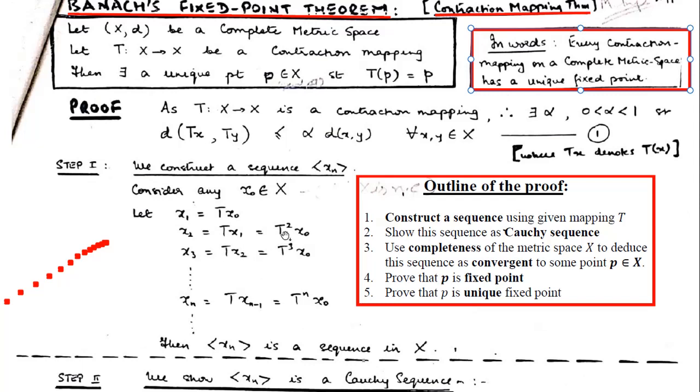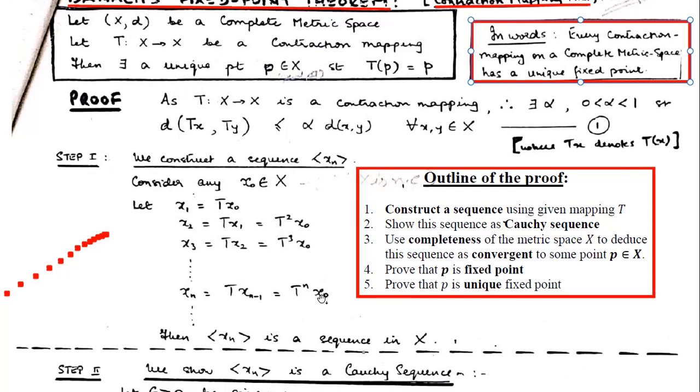But x2 is T composed twice applied to x naught. So x3 is T composed 3 times applied to x naught. So in general, xn is T composed n times applied to x naught. So that is how we have got a sequence in this metric space X.